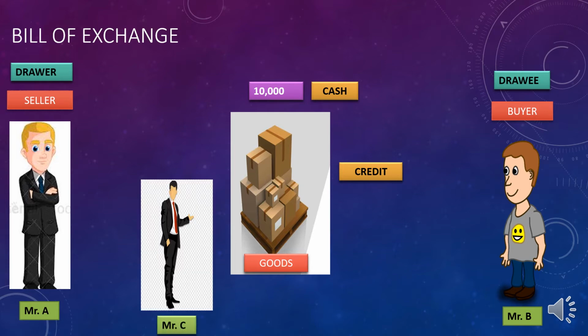Suppose Mr. C is there. Mr. A doesn't want his 10,000 rupees should be paid by Mr. B to him. In that case, suppose he is saying to Mr. B, don't give me this 10,000, but please give it to Mr. C. Then this Mr. C becomes the payee. That means in bill of exchange there are three parties. First is a drawer, second one is a drawee, and the third one is payee.